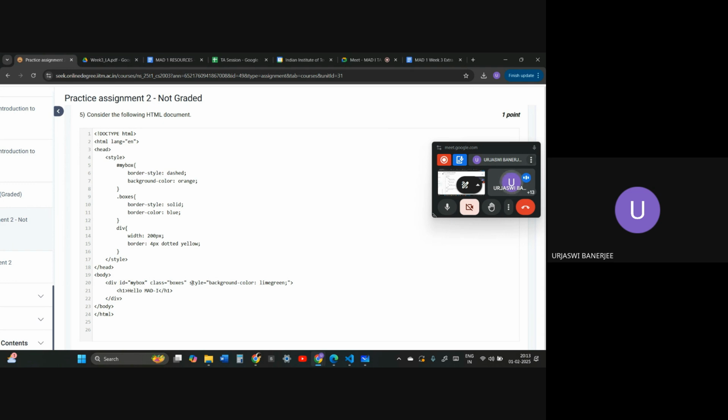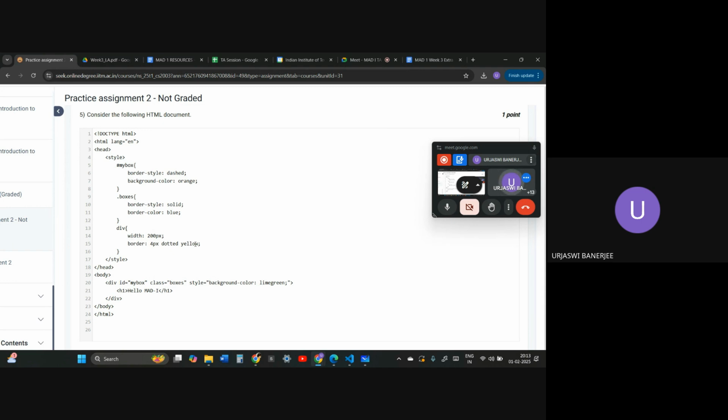Inline CSS will be placed on a higher hierarchy. So lime green and this is orange. Border style hasn't been mentioned anywhere over here, so border style will be taken as dashed because it is placed inside of id, so border style will be dashed. Style background color will be lime green because it is placed inside of inline CSS. Is anything else mentioned? I don't think so. Width will be 200 px since nothing else has been mentioned anywhere.